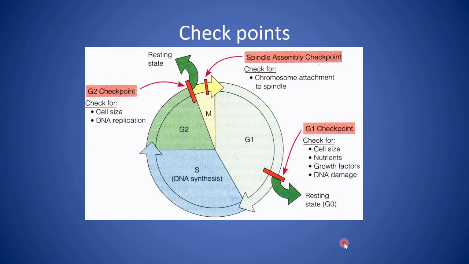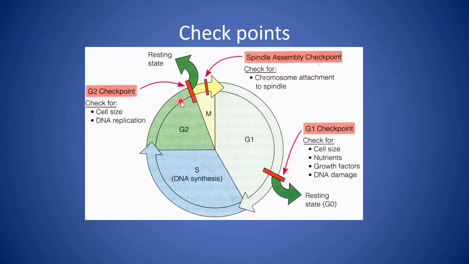There are certain checkpoints also in the cell cycle. Like, as you can see, during G1 phase, the first checkpoint, cell checks whether the cell size is sufficiently large or not, nutrient conditions are sufficient or not, growth factors are present or not, and whether the DNA has been repaired or not. If any of these requirements are not met, then the cell can go away from the cell cycle into a permanent resting stage. This checkpoint is known as G1 checkpoint.